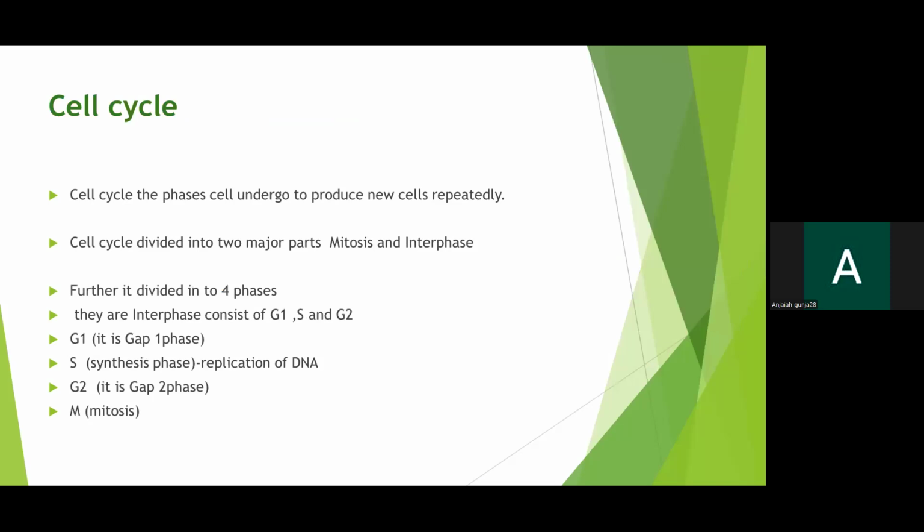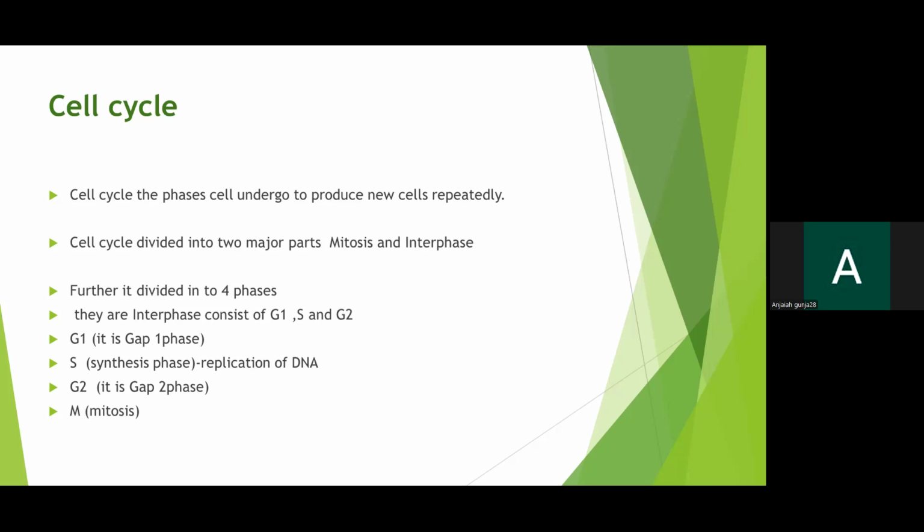Cell cycle. The cell cycle is the phases a cell undergoes to produce new cells repeatedly. In the cell cycle, we have phases. One phase to the next phase, they will be in a cyclic manner, like we have G1, S, G2, and M. They will be repeating again and again when there is a cell division process. So this is called the cell cycle.